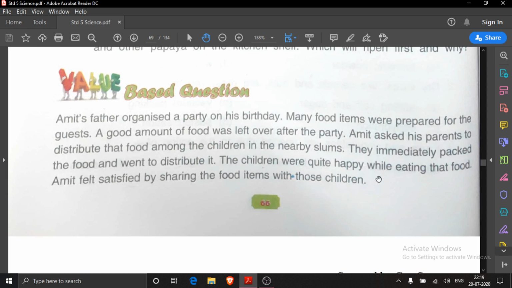The children were quite happy. When the hungry children got the food, they were very happy while eating that food. Amit felt satisfied. When Amit saw that those hungry children were very happy eating that food, he was very much satisfied by sharing the food items with them. So you tell me, children, Amit did a nice job or not? Yes, of course, Amit did a very nice job. Now the questions we have to see.